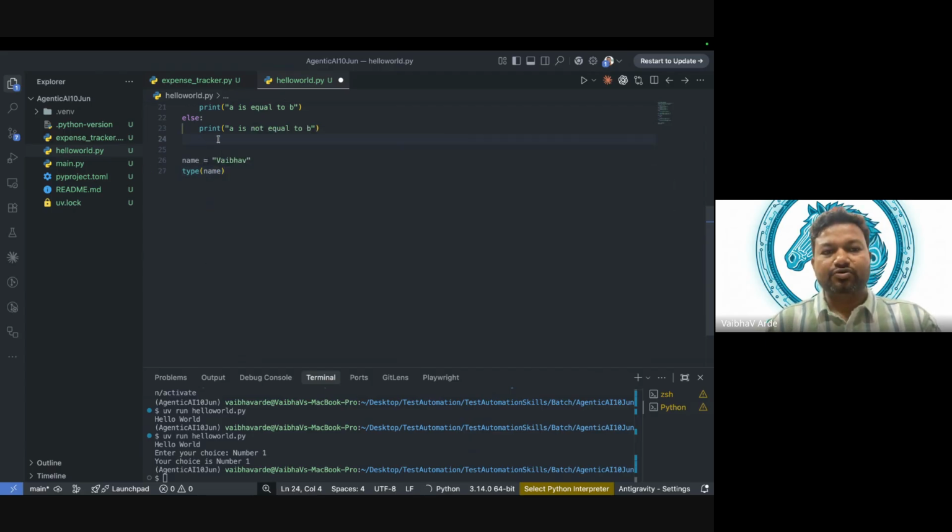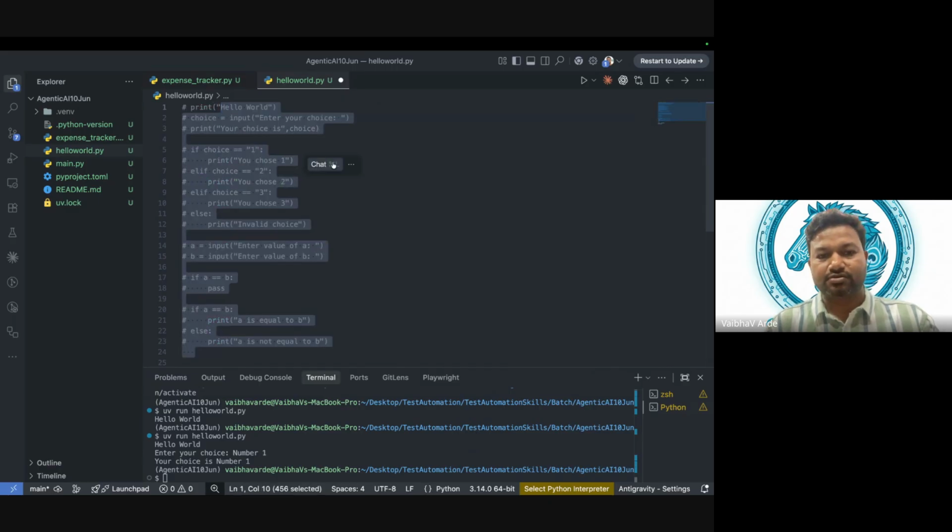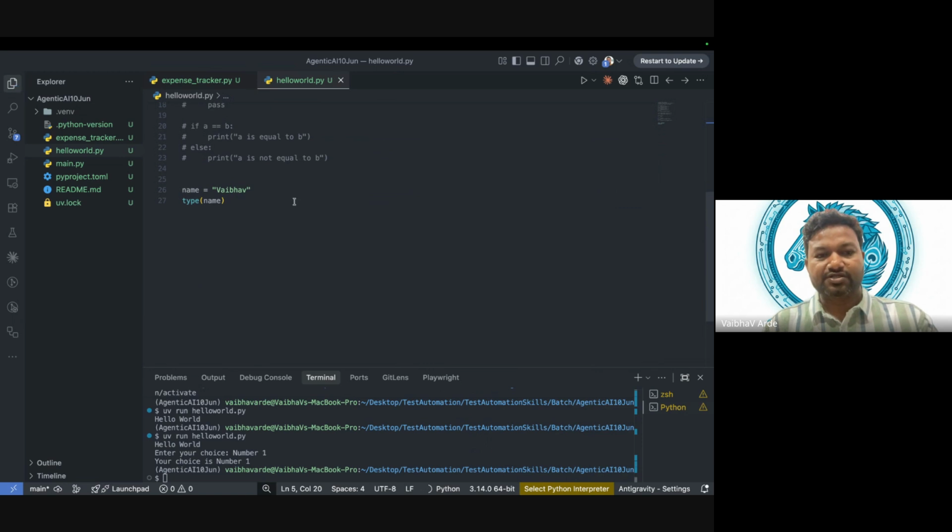Let me do one thing. All above, I will just comment, and I will save this. So name is equal to Vaibhav, and I want to find the data type of this. So let me run this.